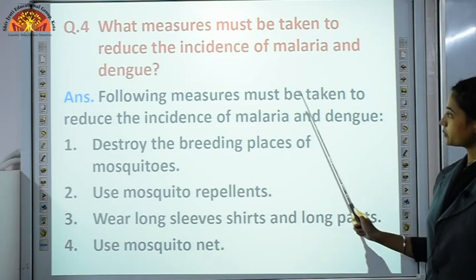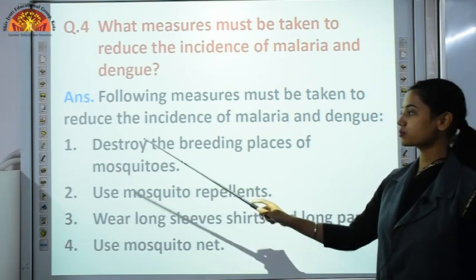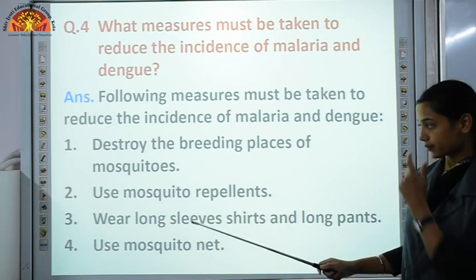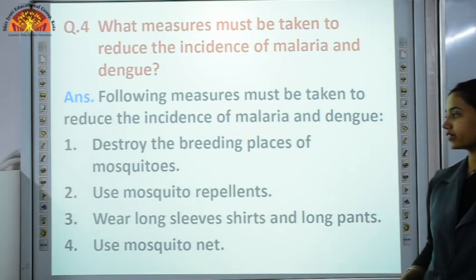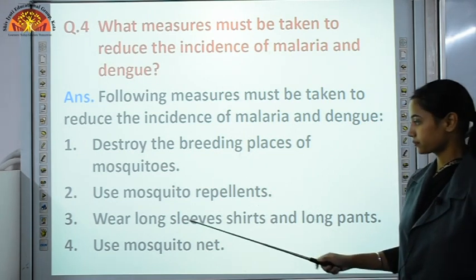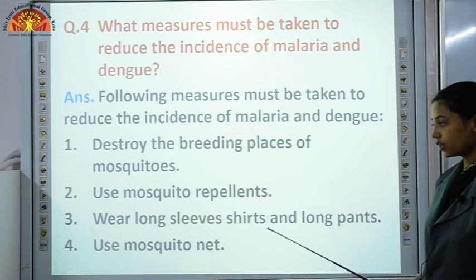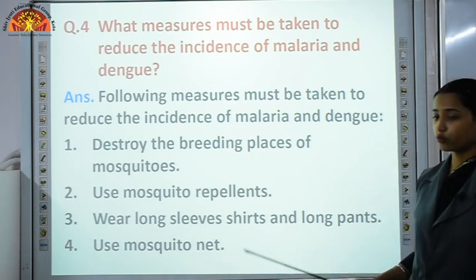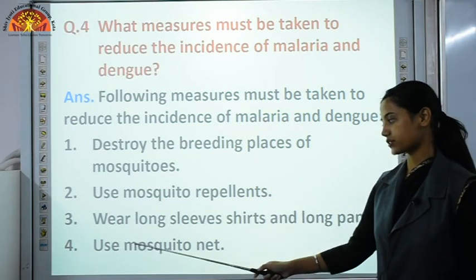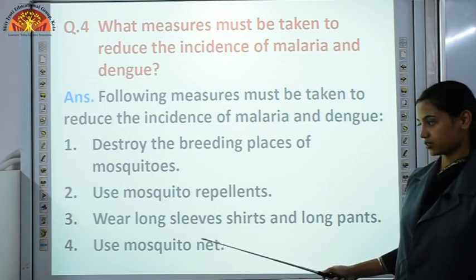So the following measures must be taken to reduce the incidence of malaria and dengue. First is by destroying the breeding places of mosquitoes, so they will not develop there. Use mosquito repellents, like so many creams are available in the market. By using those repellents we can avoid them. By wearing long sleeve shirts and long pants, we are avoiding the direct contact of our skin with these mosquitoes. And by using a mosquito net, they will not be able to enter.